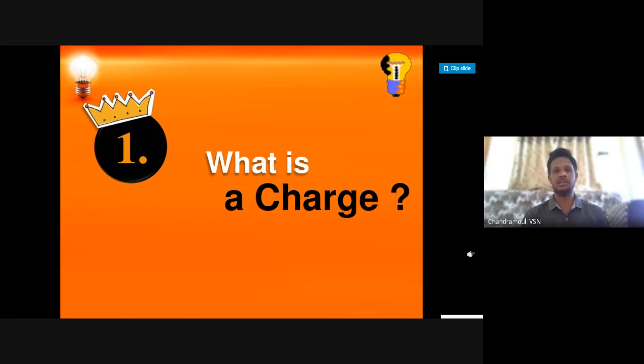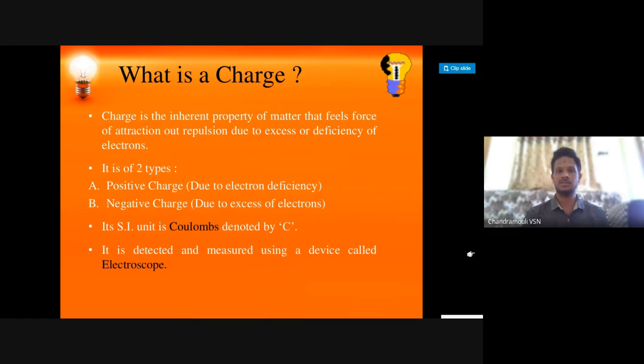Charge is a type of behavior, a property which governs in presence of an electric field as well as in presence of a magnetic field. Charge is nothing but a type of behavior of a charged body.